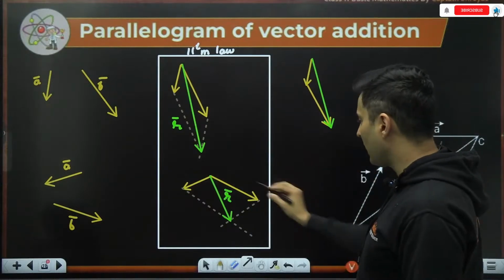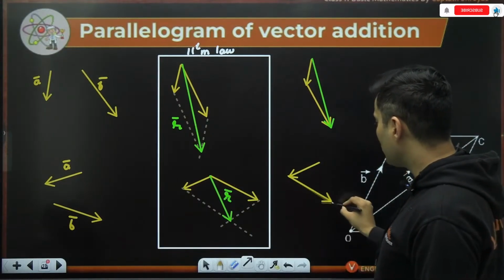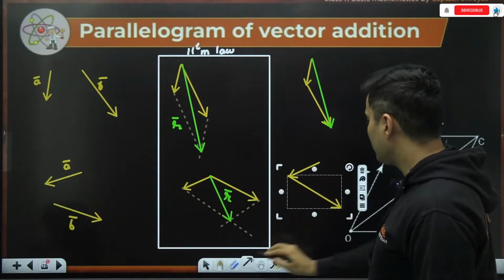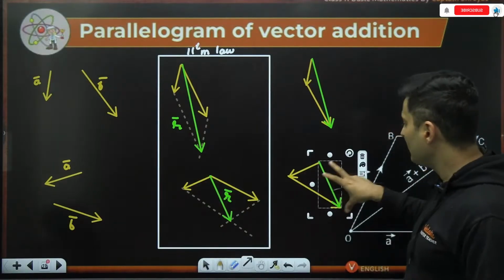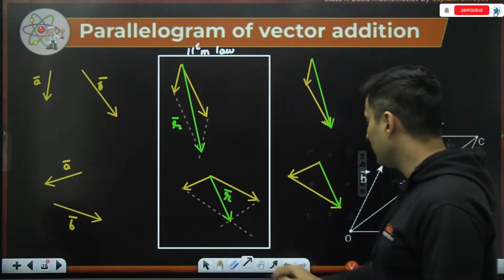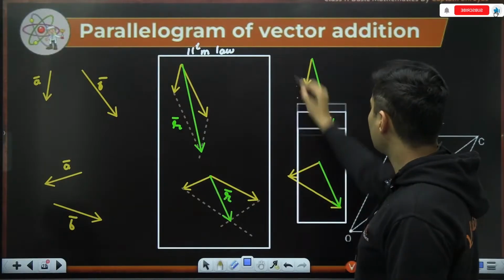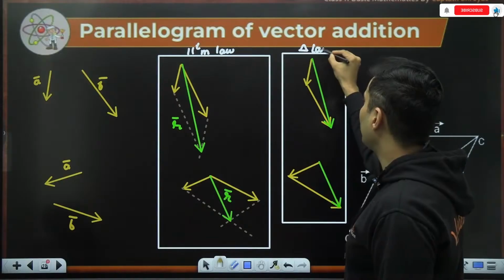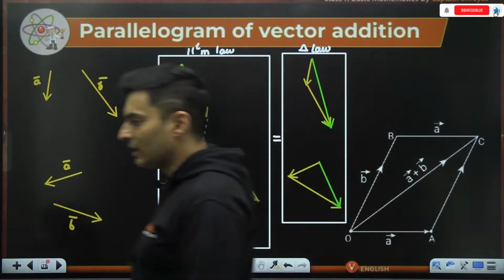If I do it using triangle law, this is, let's say, vector A, and vector B, I should put on this guy's head, like that. And that's it. This is the resultant. You can see it's the same thing that you are getting, whether it is parallelogram law or triangle law. So I can just block this as the triangle law of vector addition. Same answer. So both of them are exactly the same.